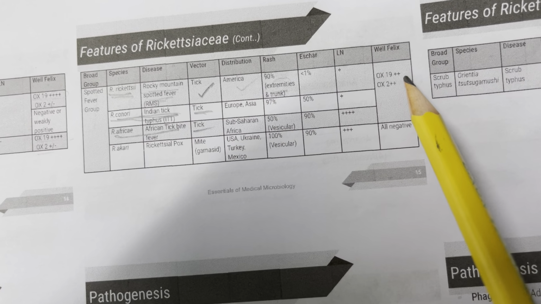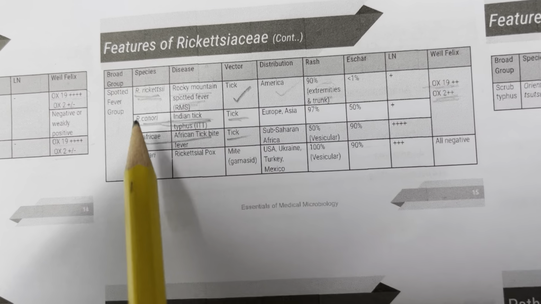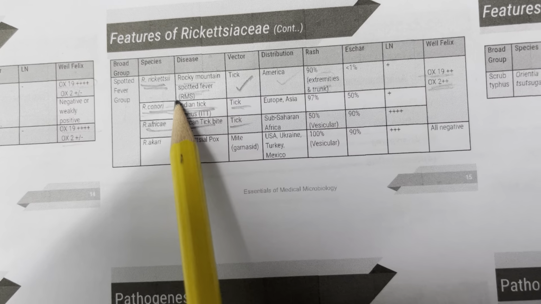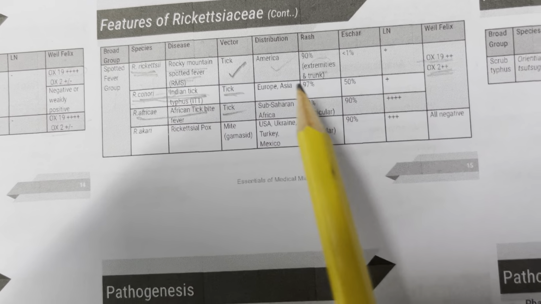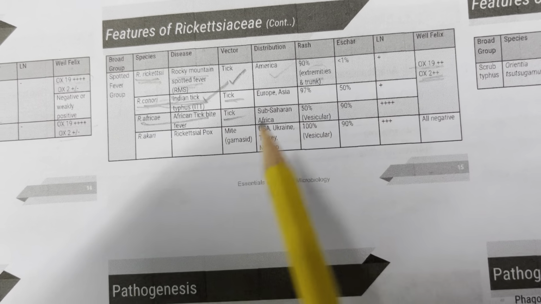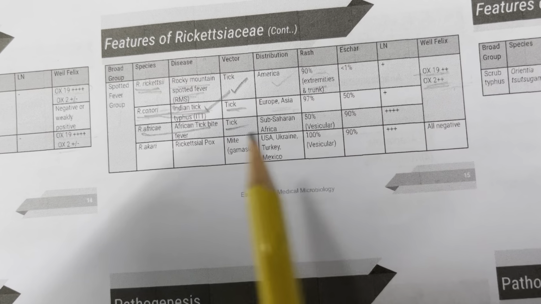Weil-Felix: OX19 plus plus and OX2 plus plus. And R. conorii, ending in I. So Conor, it's an honor to be in India. So Indian tick typhus. So Indian tick mark. Tick, Europe and Asia. Again the same thing, OX19 plus plus and OX2 plus plus.